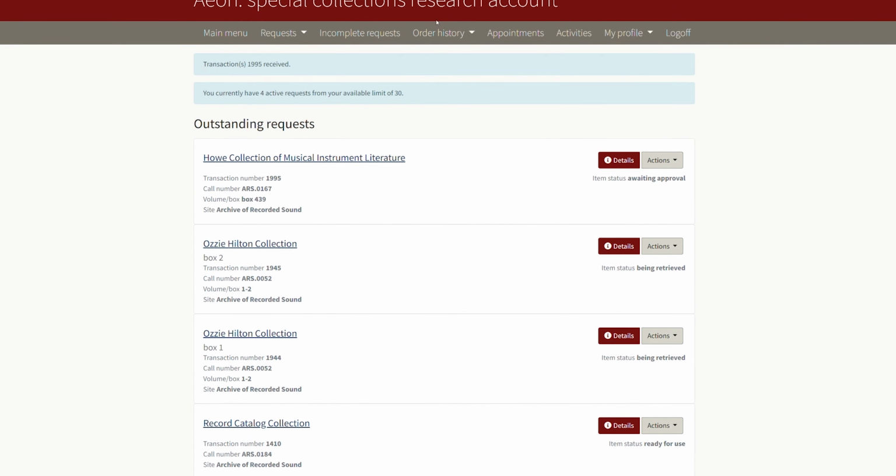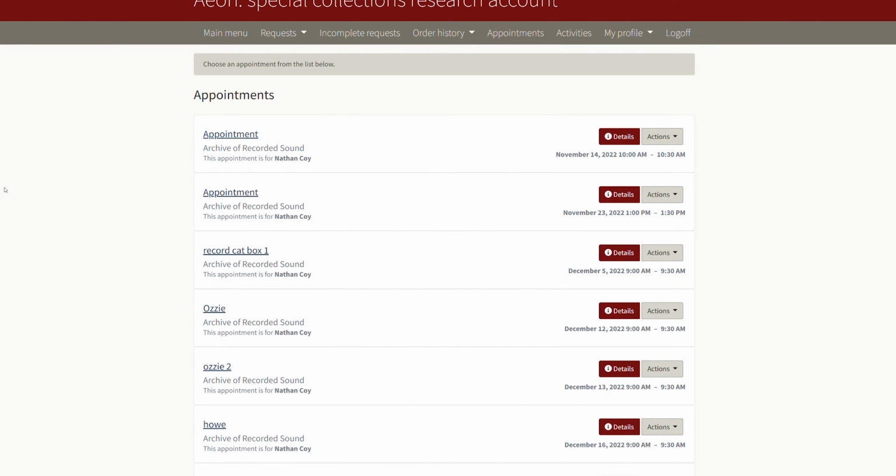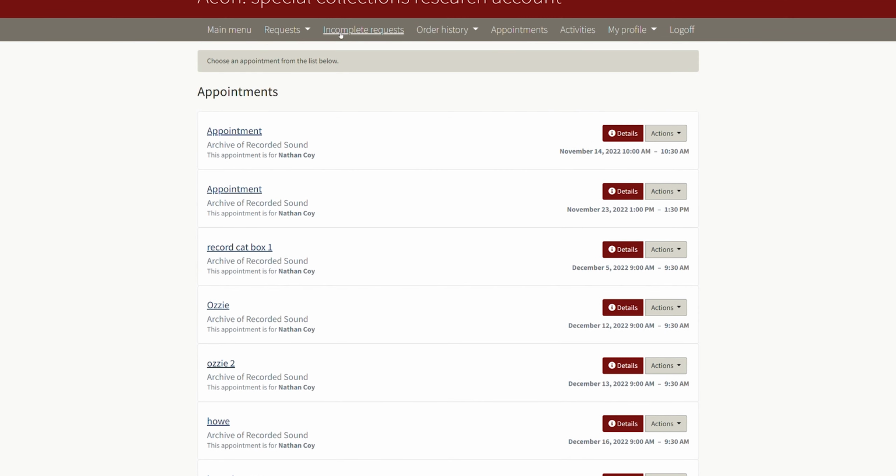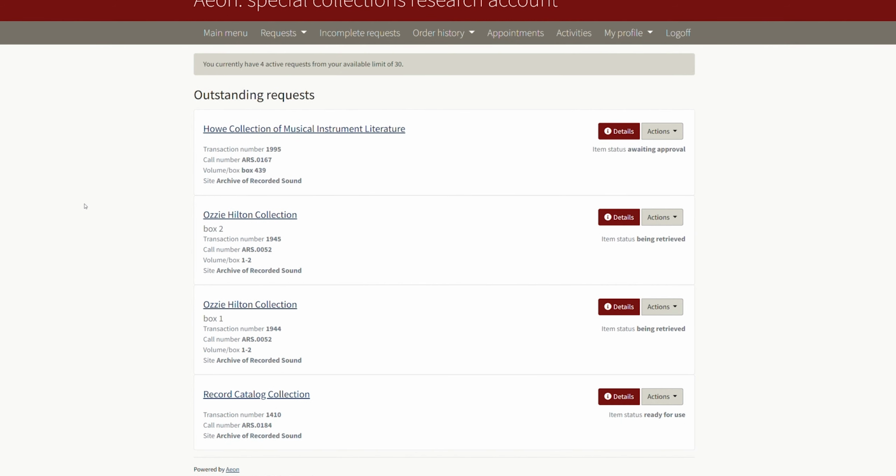You can also navigate to see different things at the top here. You can see appointments. You can click on that. And hopefully it moves pretty quickly. Here we go. So here's different appointments, including past appointments I've had. So it'll keep a record of things for your future reference too. So if you want to go back to, oh, what box did I use 6 months ago? It'll probably still be here. So that's really the basics of requesting items through Aeon.